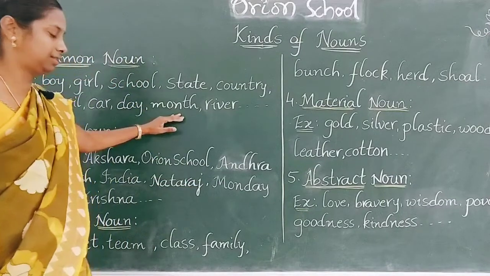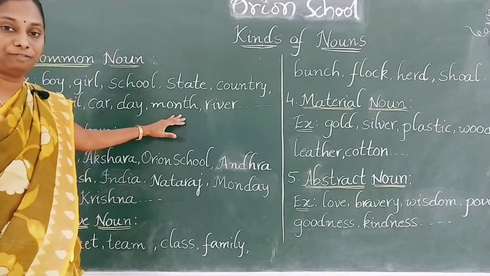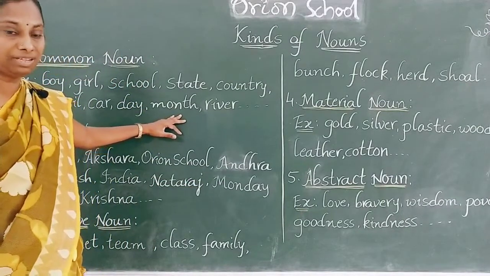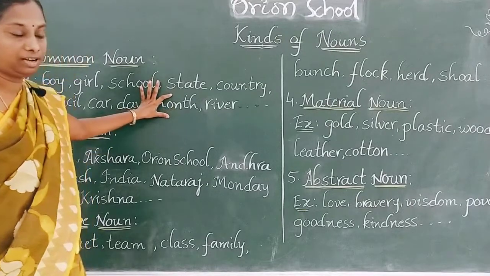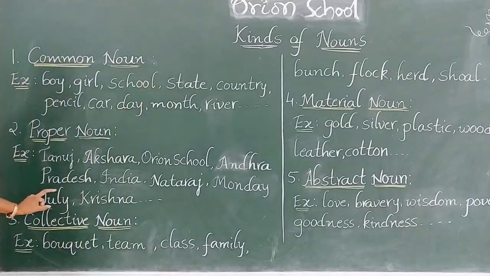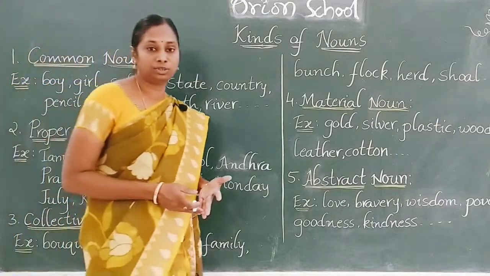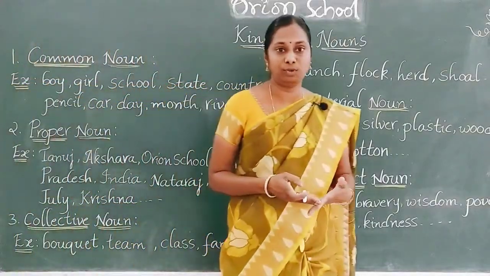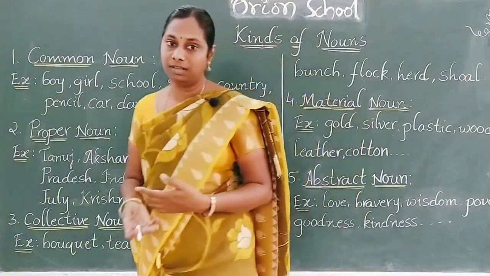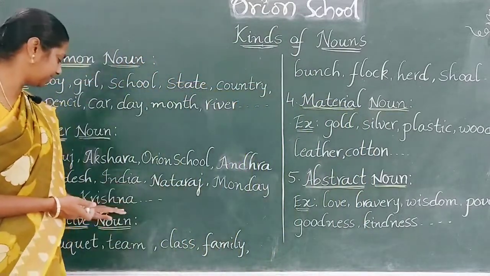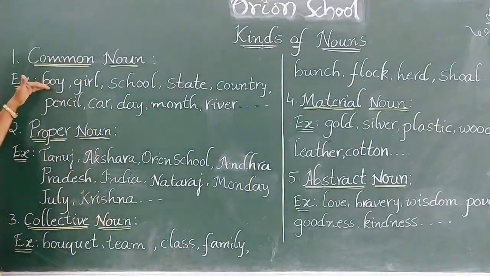Next one, months. January, February, March, all these are the months. So month is the common noun. When we mention particularly, it is the proper noun. So July here is the example for proper noun. Next one, rivers. Krishna, Godavari, Ganga, Yamuna, all these are the examples for rivers. We have so many examples like this, Krishna.